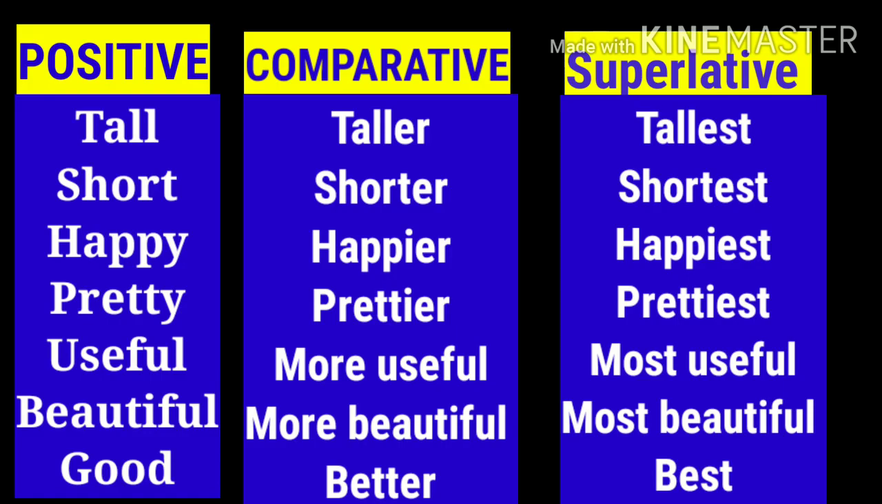Happy. Now you see, if there will be Y at the end, we will change the Y into I. Happy, Y will change into I, then ER, and in case of superlative, Y will become I, then EST. Same way, pretty, prettier, prettiest.